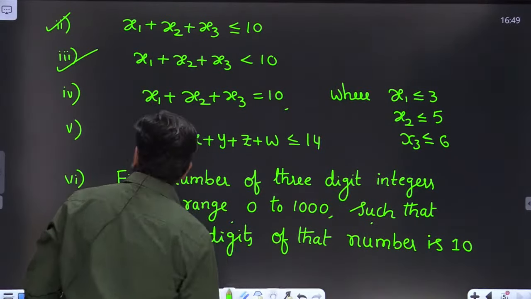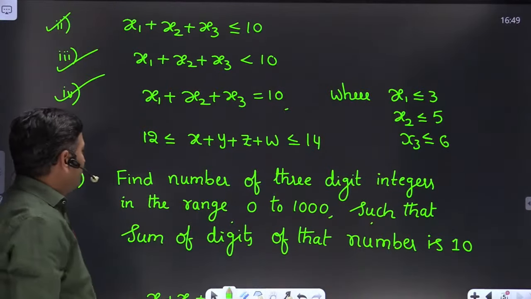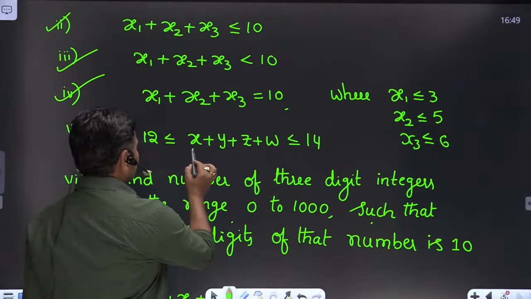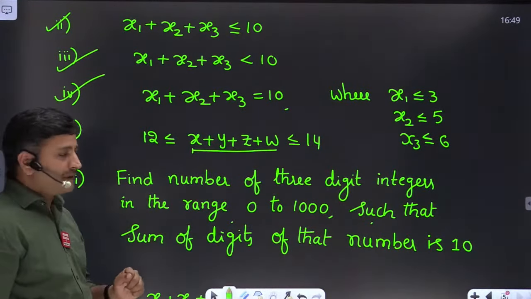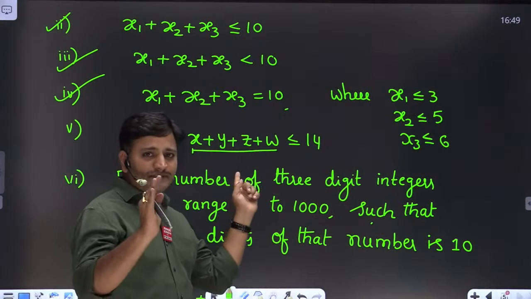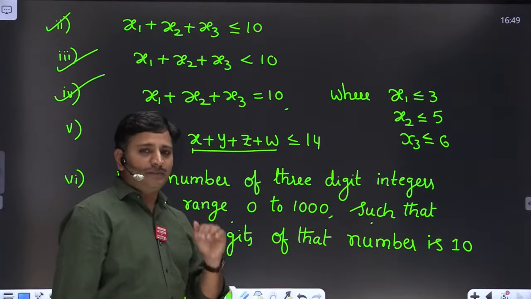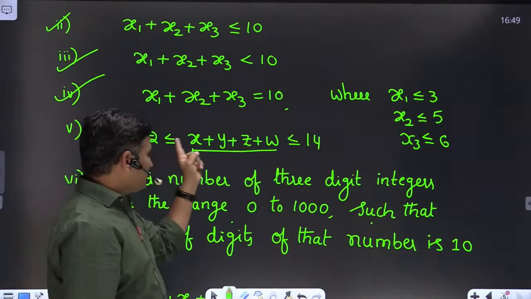Right. So we have completed up to 4 models, friends. Then how are we going to solve this kind of problem? Very simple. You have to find solutions for x plus y plus z plus w equals 12, and also find solutions for x plus y plus z plus w equals 13, and also for x plus y plus z plus w equals 14, friends. Okay, means the solution range is from 12 to 14, right?